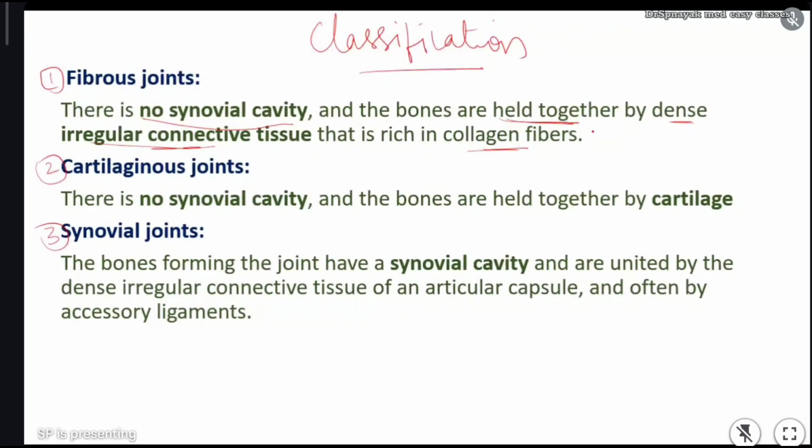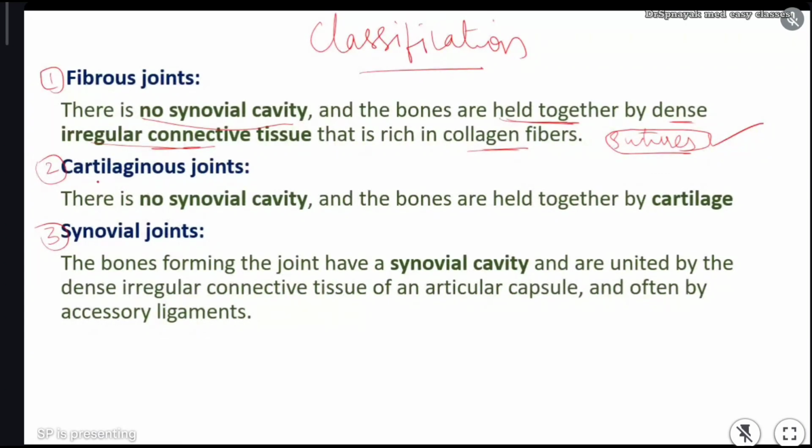Okay. So in fibrous tissue, sutures are the best example. Sutures are the joints which are present in the skull, I told you, cranial bones. Okay, in axial skeleton we understood. Anyways, about the sutures I'll explain all the points. And the second type of